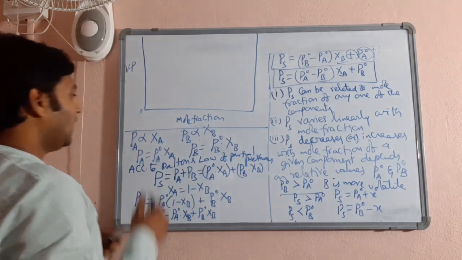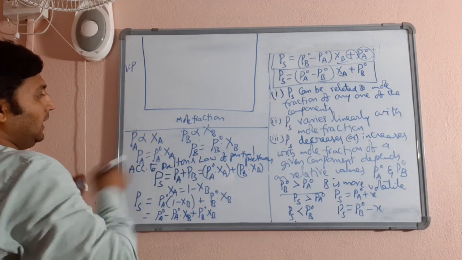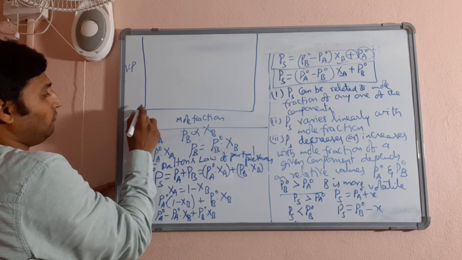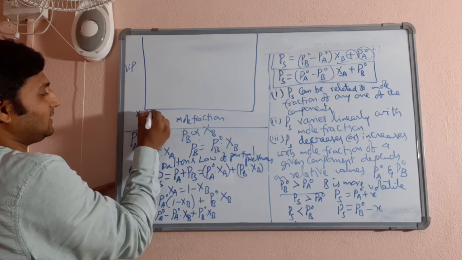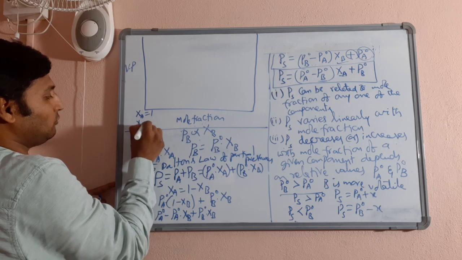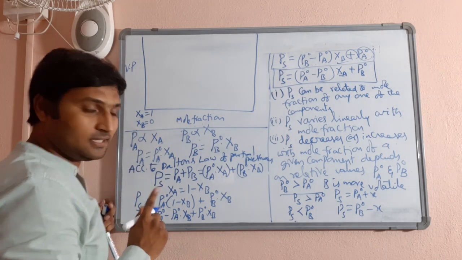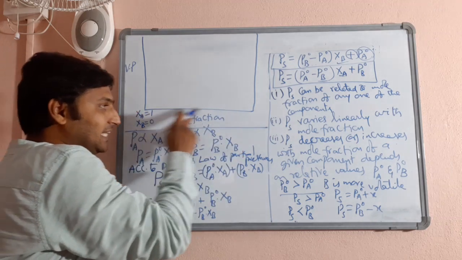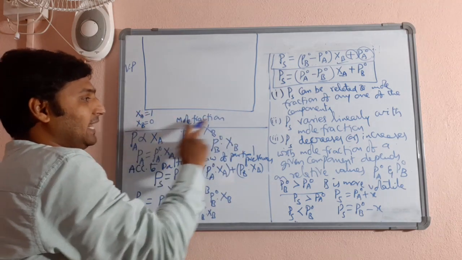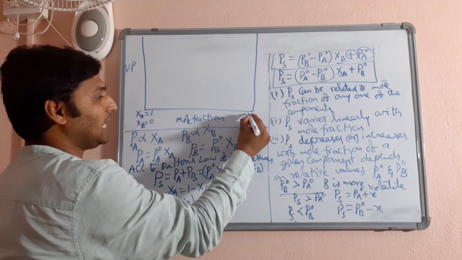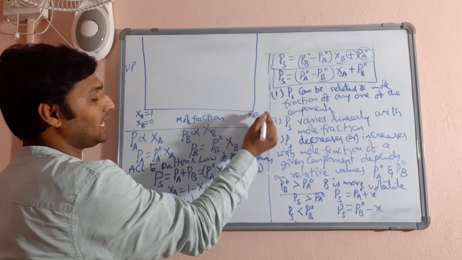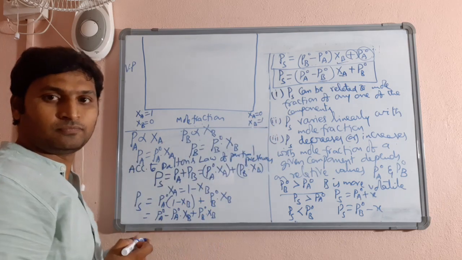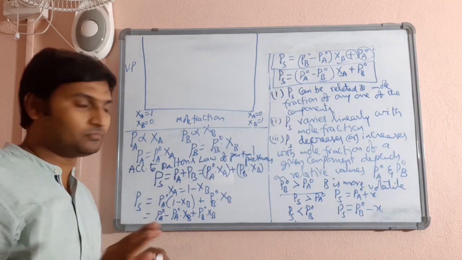Now assume here mole fraction of A is equal to 1, mole fraction of B is equal to 0. Means from left to right we are going with decreasing mole fraction of A and increasing mole fraction of B. So at the other extreme you can say XA is equal to 0 and XB is equal to 1. That means logic is simple.